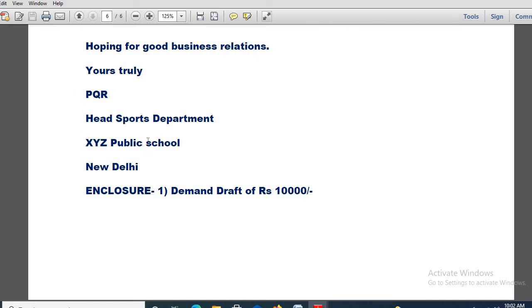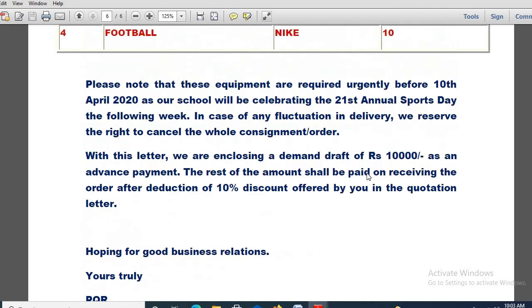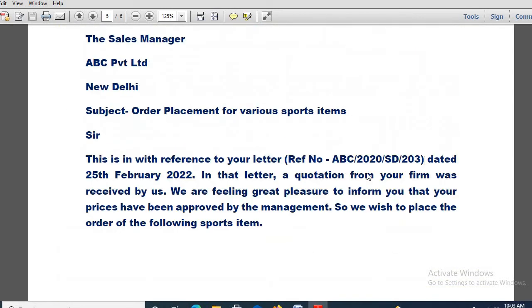Do please make it in caps. And finally enclosure, only one enclosure is there, demand draft of rupees 10,000. That one you will be mentioning. The rest of the amount will be paid when the goods are delivered, and regarding the discount issue, that one also will be adjusted. So in this way you have to write a business letter.